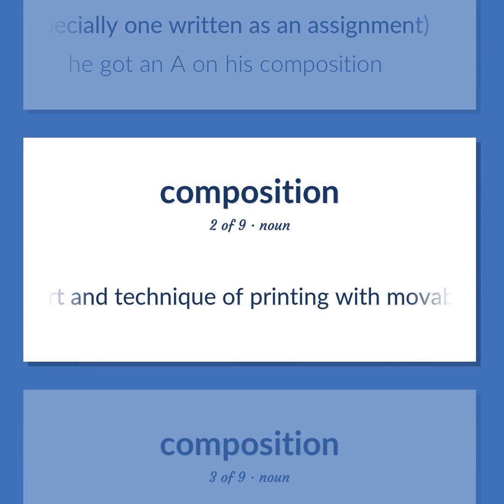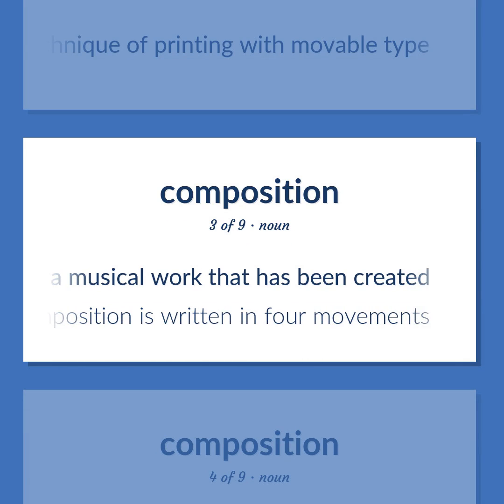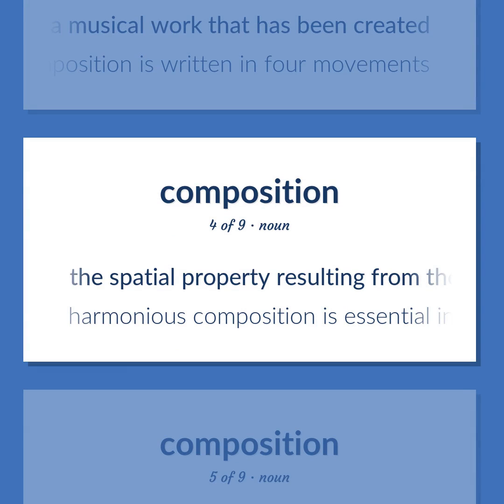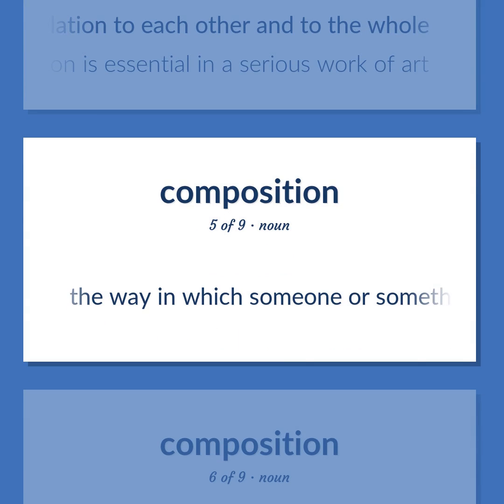Art and technique of printing with movable type. A musical work that has been created. The composition is written in 4 movements. The spatial property resulting from the arrangement of parts in relation to each other and to the whole. Harmonious composition is essential in a serious work of art. The way in which someone or something is composed.